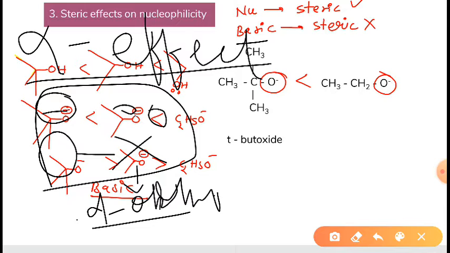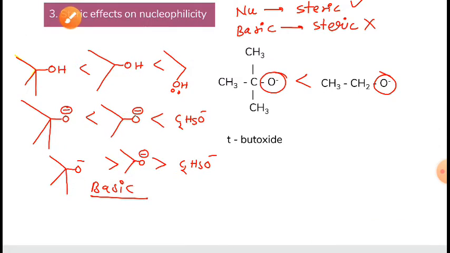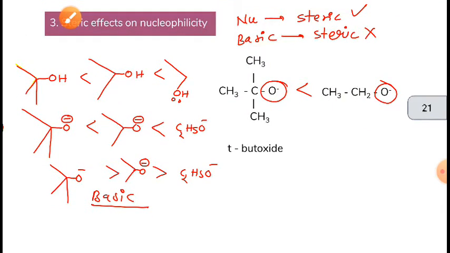What we can conclude, alpha effect is, if any donor atom is there, and through that donor atom, any atom is attached which is carrying a lone pair, and if that atom doesn't have a vacant d orbital, then it will increase the nucleophilicity. That effect is called alpha effect. Now, steric factor on nucleophilicity.